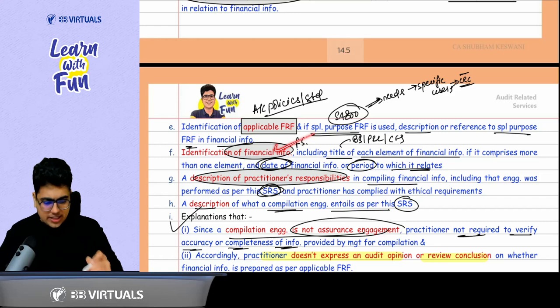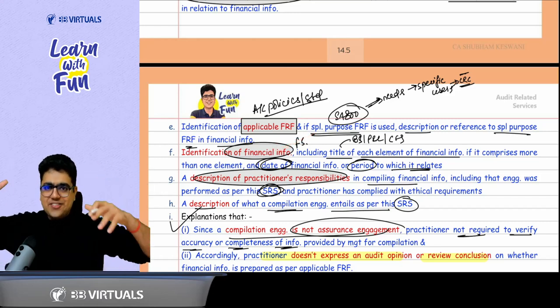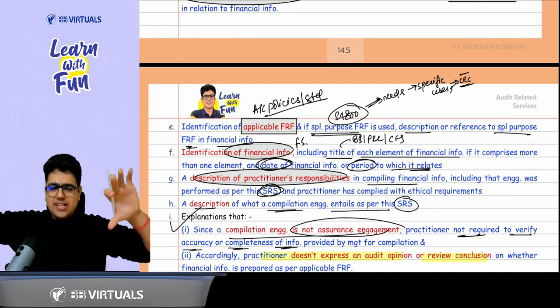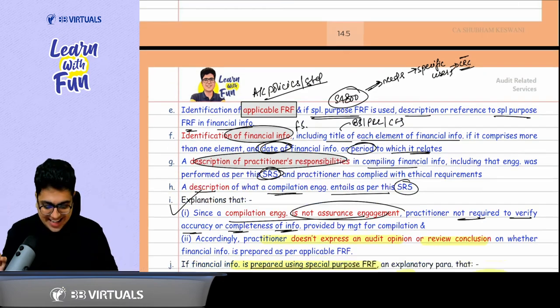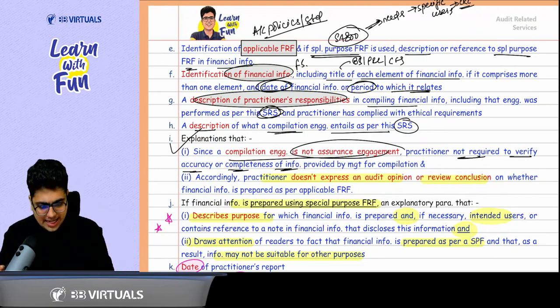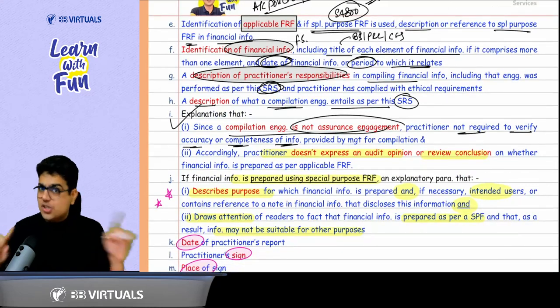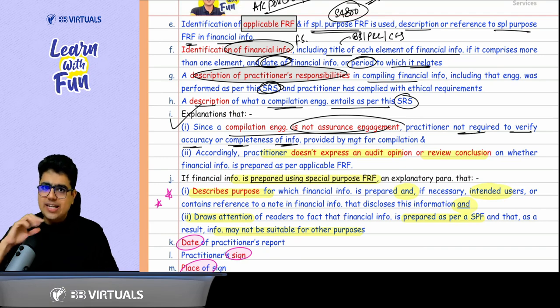Then identify the financial information. That is the financial statement, title of each statement included in the financial statement, date and period covered by the financial statement, basic information. Just read it. Relax. Then a description of the practitioner responsibility to compile the information as per SRS 4410. Then an explanation that a compilation is not an assurance engagement, so you are not expressing any opinion. That's it. And you have not done any verification also.